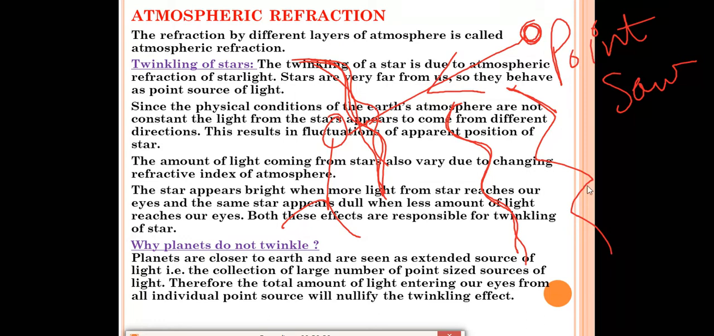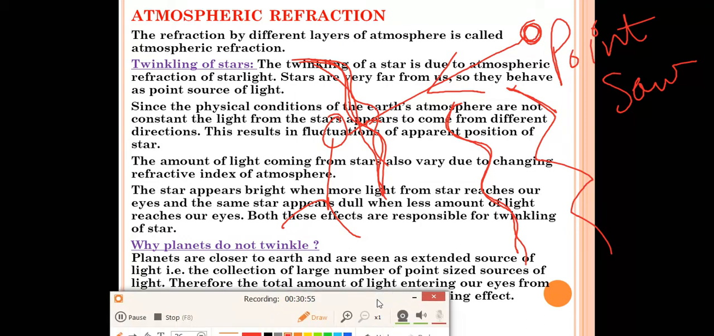So it twinkles because of atmospheric refraction of light. Stars are very far from us and appear like a point source of light, so only one ray of light will come to us, and that ray will bend, atmospheric refraction will occur. Because of that, sometimes more light reaches our eyes, sometimes less light reaches us. Because of that, we see that stars twinkle in the sky.